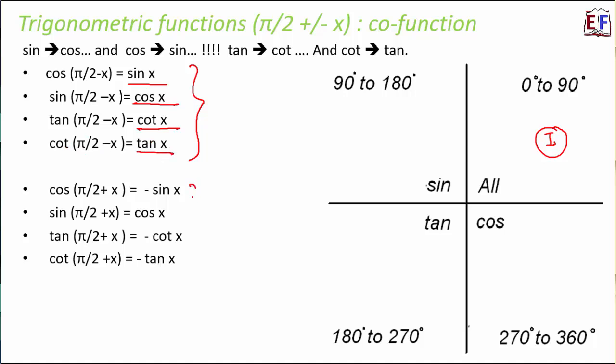Right? Now the moment we talk about pi by 2 plus x, that means 90 plus x, so we are moving to the second quadrant, and in second quadrant only sin theta is positive, rest of them are negative. So here you see when we are talking about cos of theta, it is negative. Tan of theta, it is negative. Cot of theta, it is negative. But sin of pi by 2 plus x is positive. Right? And now since sin theta is positive, cosec theta will also be positive because cosec theta is equal to 1 by sin theta.